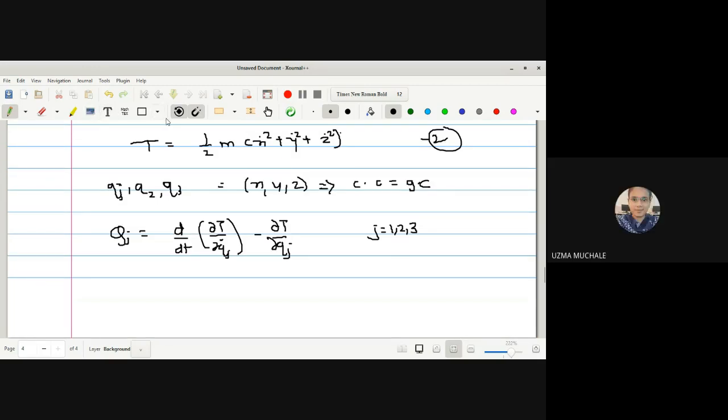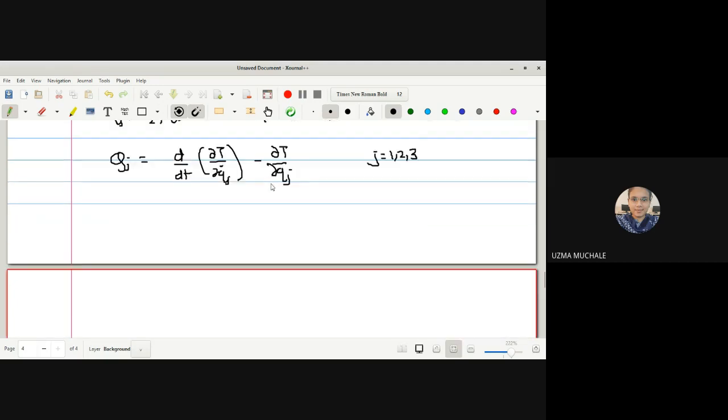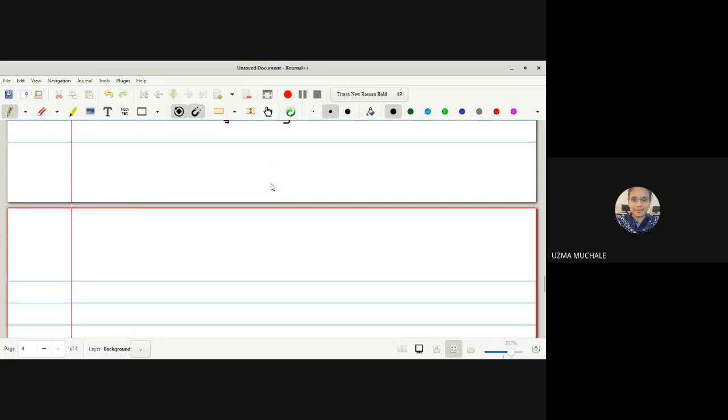Now, this Q1, Q2, Q3 are nothing but x, y, z. Q1 is x, Q2 is y, Q3 is z. They are themselves working as generalized coordinates. So what will be the equation for Q1? Q1 is equal to d by dt of dou T by dou Q1 dot minus dou T by dou Q1.